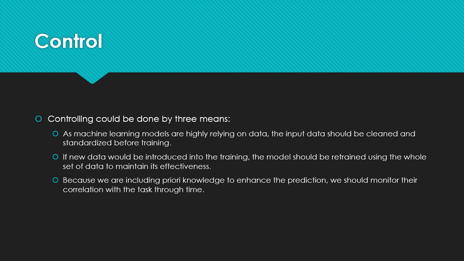To control the improvements, we should first ensure the input data are cleaned and standardized. Also, if there are new data coming in, we should train on the whole dataset again to ensure effectiveness. Then, as we are using prior knowledge to enhance the prediction, we should monitor its correlation with the task.